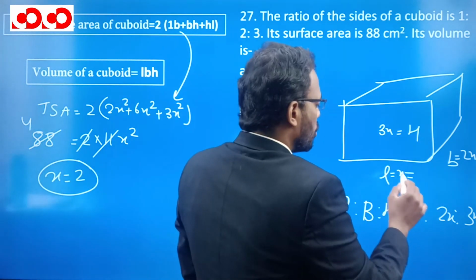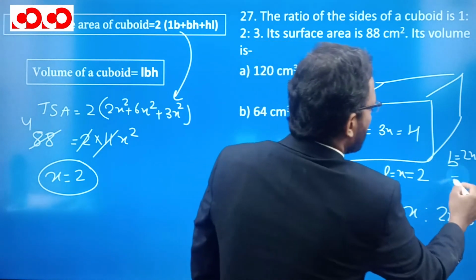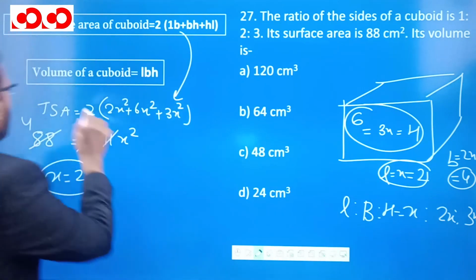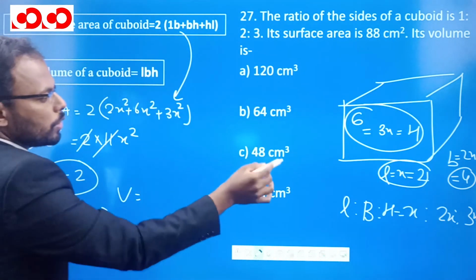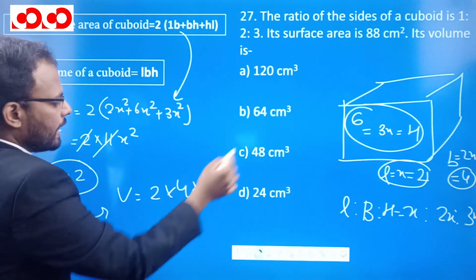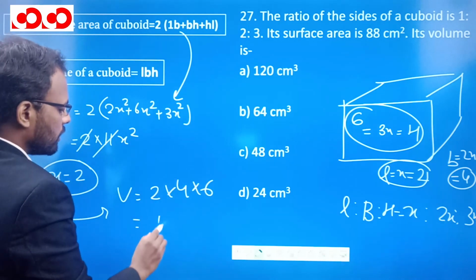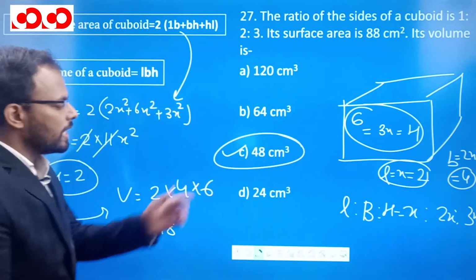If x is equal to 2, we know that length is 2 centimeter, height is 6 centimeter, and breadth is 4 centimeter. So we got the value of length, breadth, and height. So can we find the volume? Volume is equal to L into B into H, which is equal to 2 into breadth is 4 and the height is 6. So this is going to be 2 times 4 is 8 multiplied by 6, it is 48 centimeter cube. So 27th question is C option.